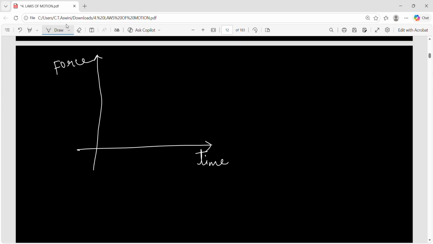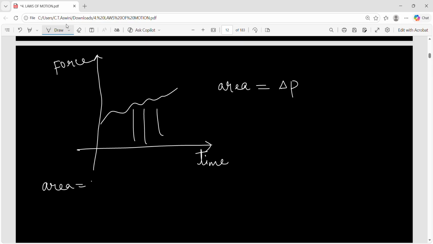In motion in 1D, we have studied graphs, right? Now let us recollect them. Let us take time on the x-axis and force on the y-axis. And you got some graph, imagine. So what does the area of this graph represent? It represents the change in momentum. Because area is nothing but y coordinate into x coordinate.